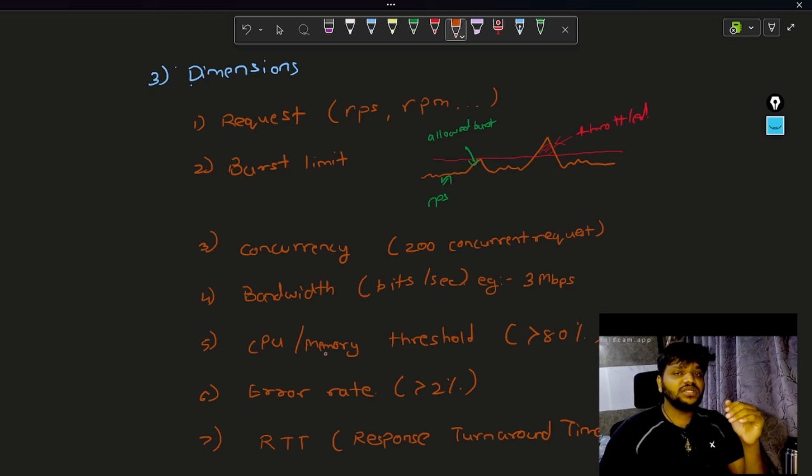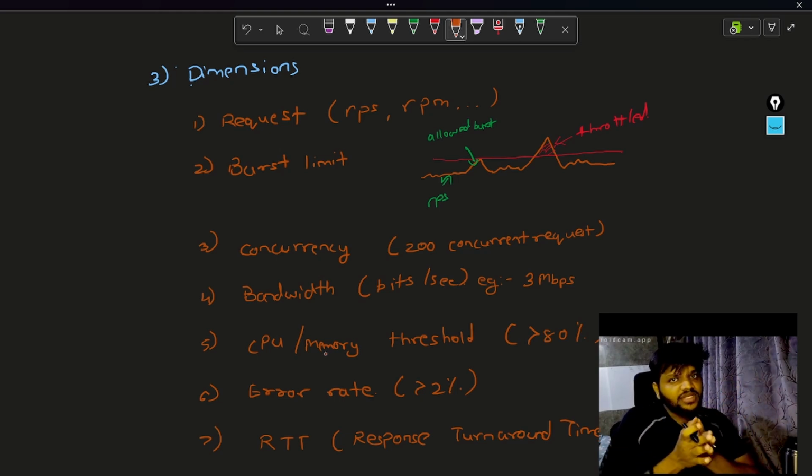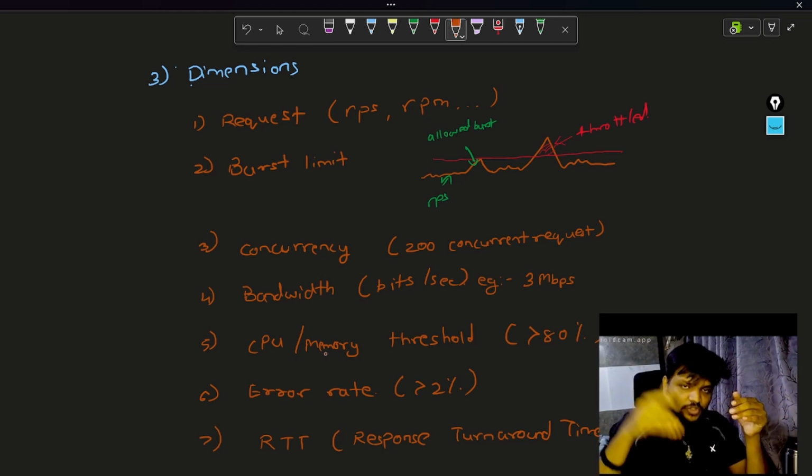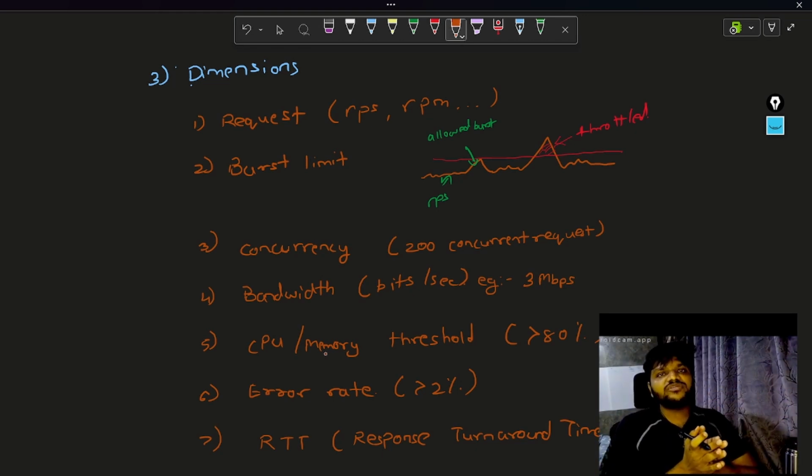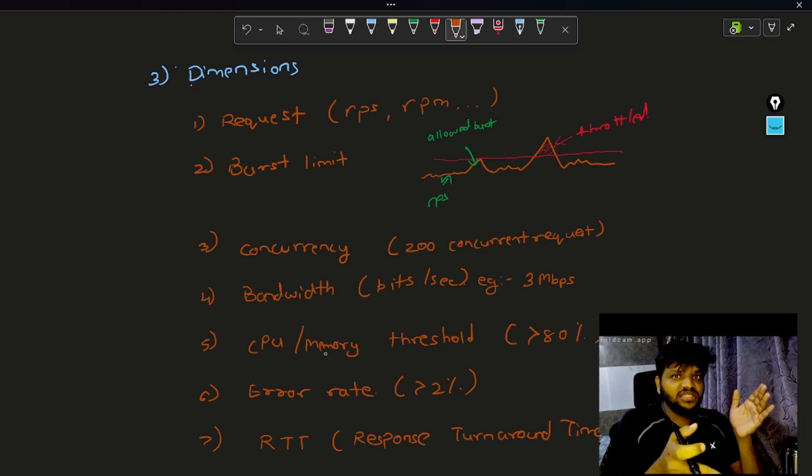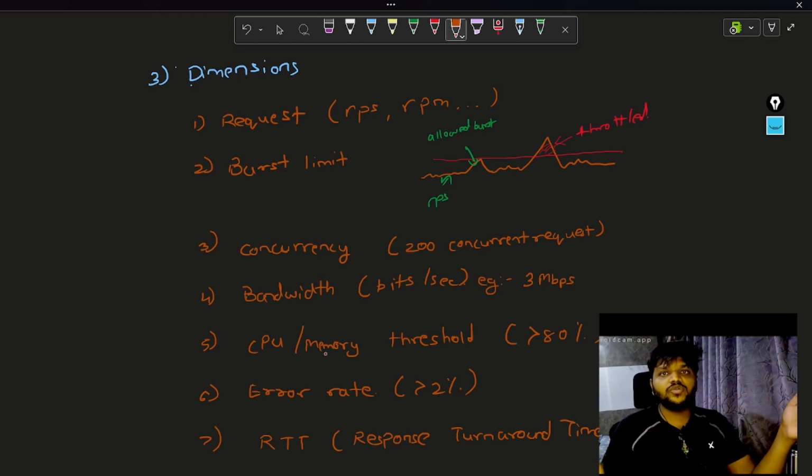Then comes the concurrency. Concurrency, 200 concurrent requests only I am going to allow. It has nothing to do with the requests per second or requests per minute. No, 200 at that particular millisecond. Only these many requests I am going to allow. More than that, if I am getting concurrent requests hitting the same resource at the same time, I am going to just decline that request.